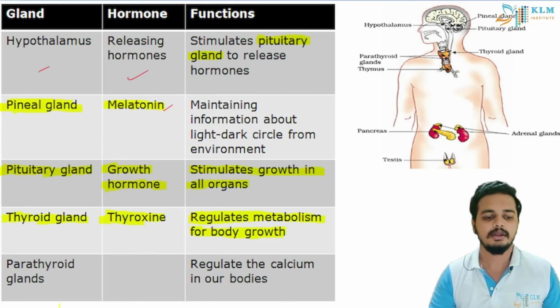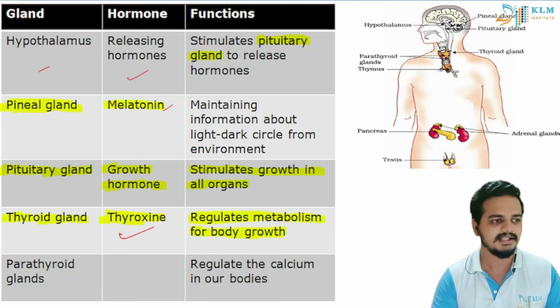So you should have seen iodized salt packets. This is helpful because iodine is an important part in the production of thyroxine. That is why it is very essential for our body to have iodine in it.